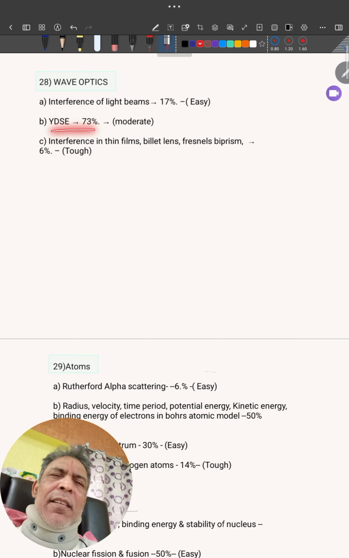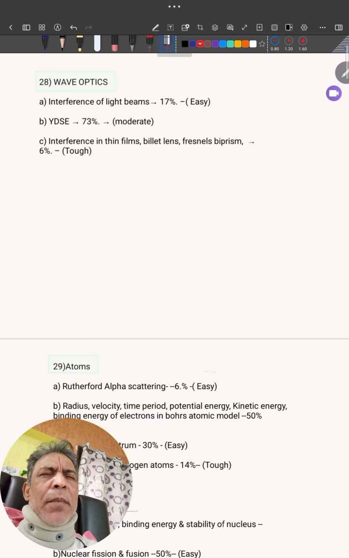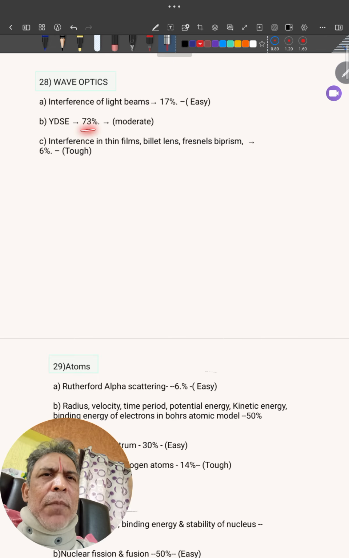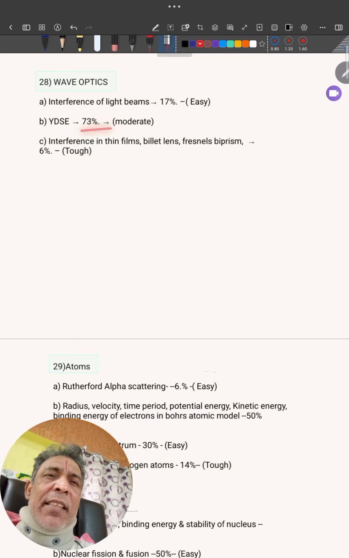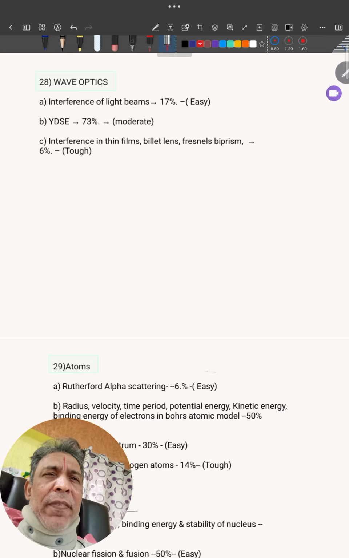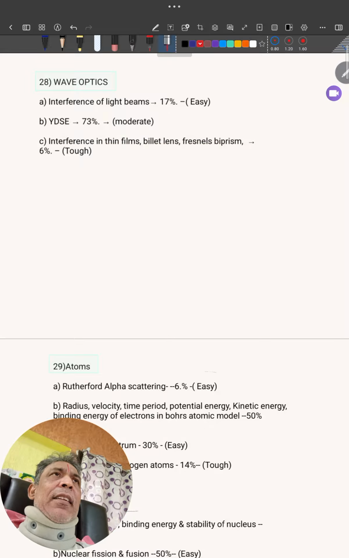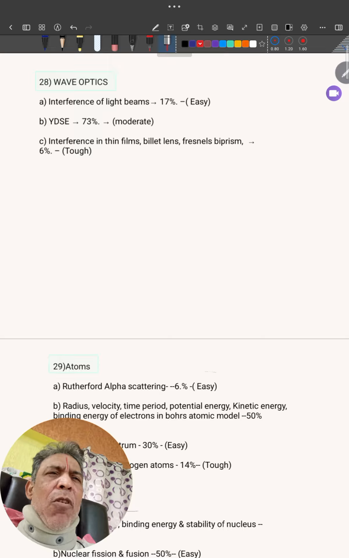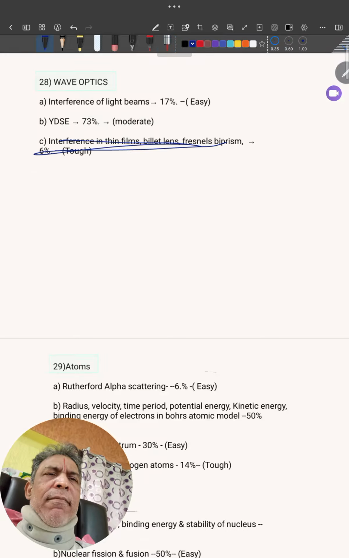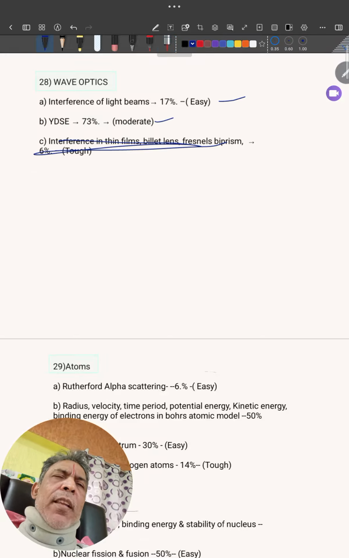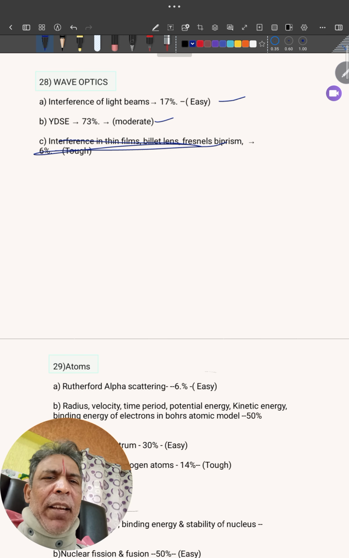YDSE, Young's double slit experiment, simple formula based: fringe width, number of fringes, calculating the position of maxima, minima, 73%. Next, very tough topics are there: interference in thin film, biprism, Fresnel biprism, Newton's rings, then interference by a wedge film. All will come. They are very tough, leave them. So my thing is, one question you are very sure, one question all the time will come.